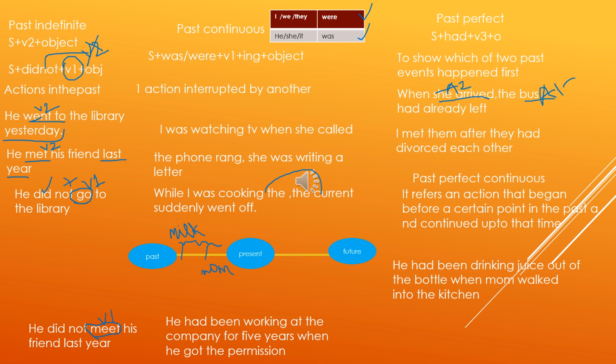So what is the starting point here? 2012, you can see, and the ending point is 2016. And you can see here in the picture that since is used to refer to the starting point. It could be anything, a time or date. So in the timeline, the starting point is 2012. As since is used to refer to the starting point, so it will be since 2012.